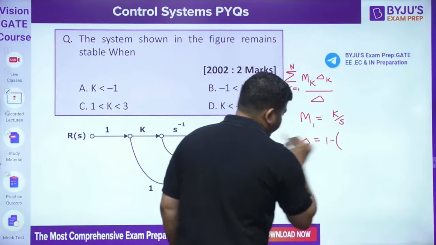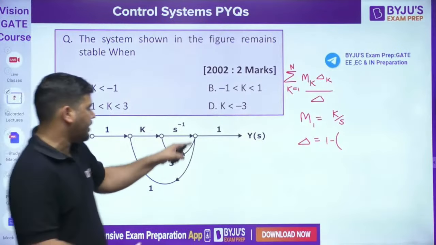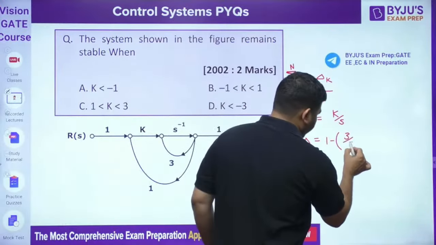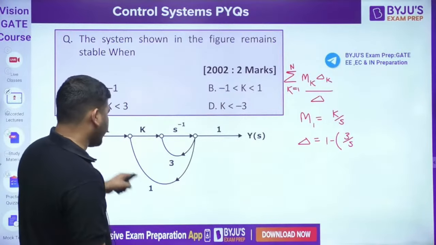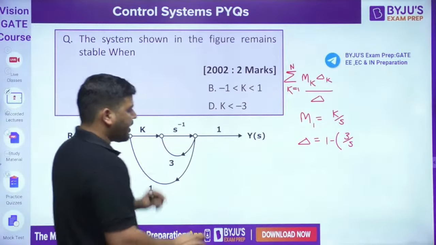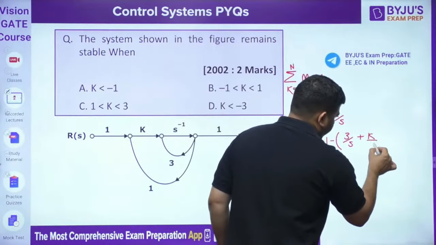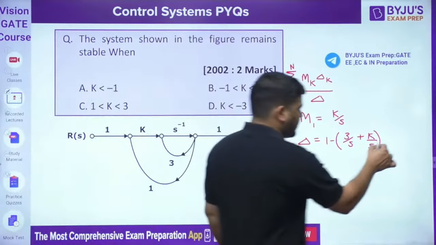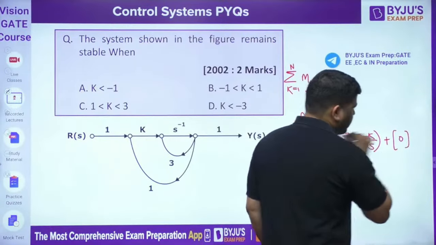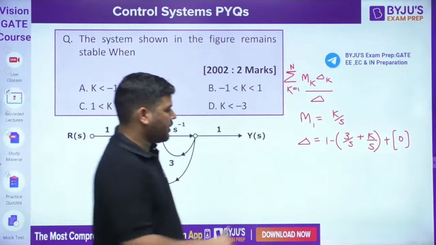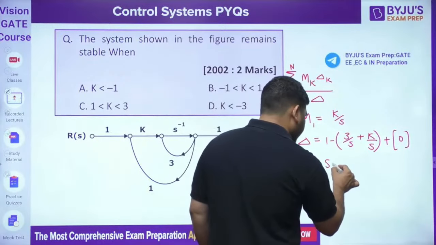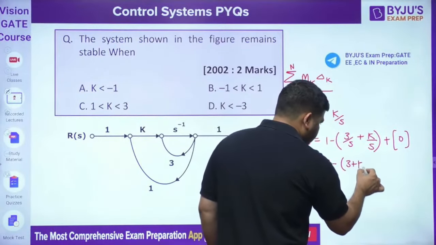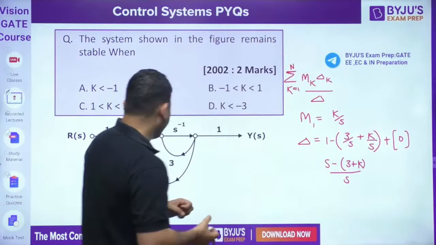And delta. Delta is 1 minus the sum of individual loop gains. So it is 3 by s. There is one more individual loop, that is k by s. 1 minus the sum of individual loops, plus the sum of products of two non-touching loops. There is no non-touching loop. So if you simplify, it will become (s minus 3 plus k) by s. This is our delta. So we found the delta. You can check it. I hope it is clear.